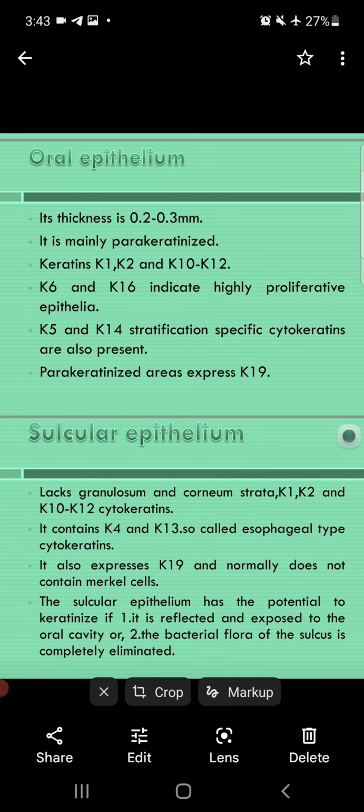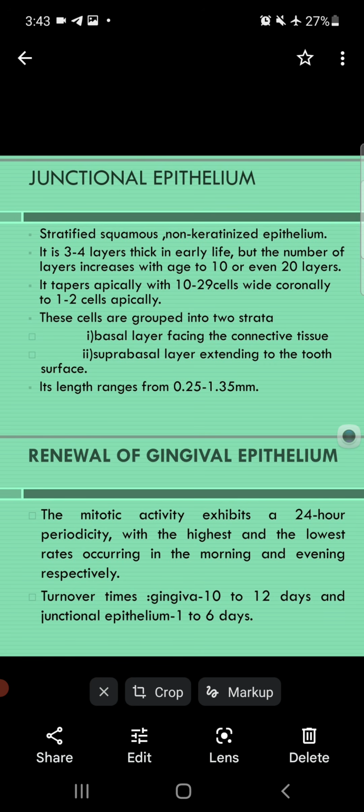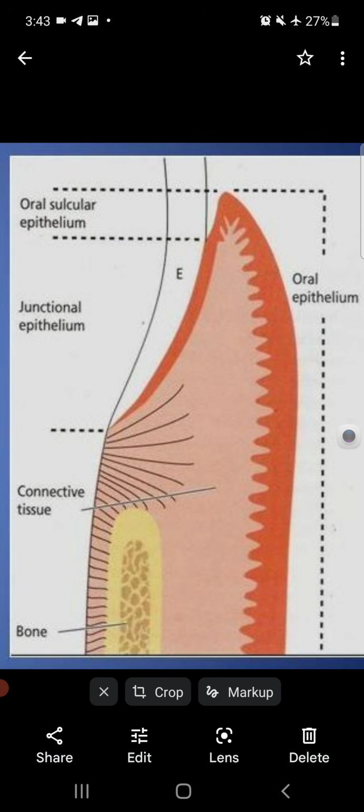We will discuss this further. Now, sulcular epithelium is mainly non-keratinized, but it has the potential to keratinize in two conditions. Number one, if it is reflected and exposed to the oral cavity, like in a pocket. Second, if the bacterial flora of the sulcus is completely eliminated. Again, these two conditions are important MCQ points. Now come to the junctional epithelium.